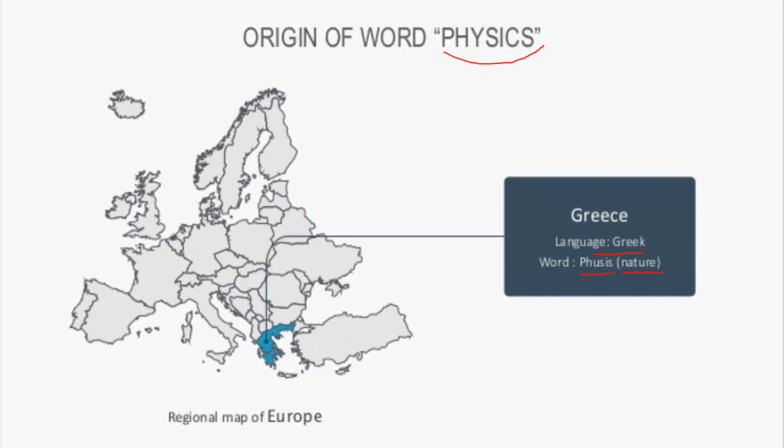This word physics is basically originated from Greece. Greece is basically, you can see from the map, here in Europe. In Greece, the word was physis, meaning nature. So from this word it originated.